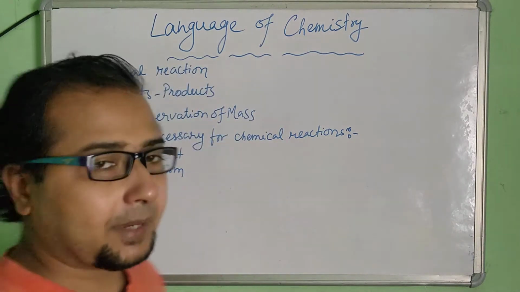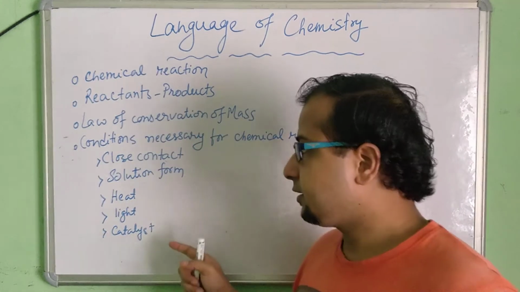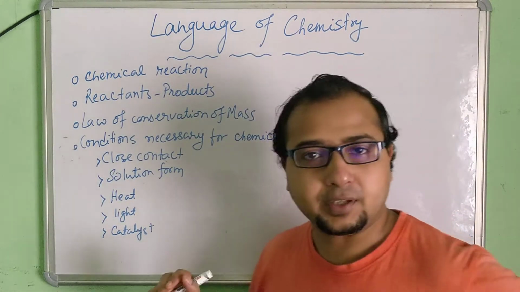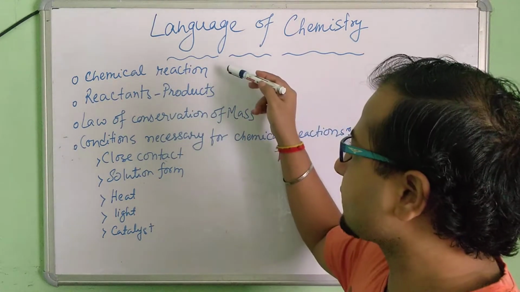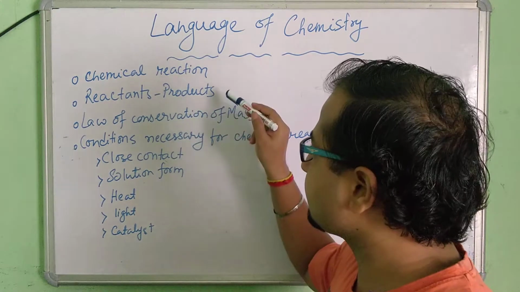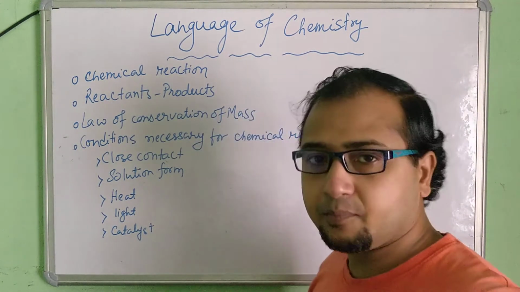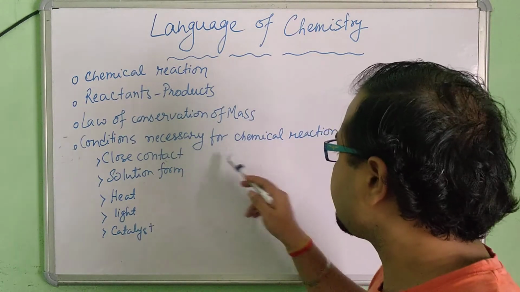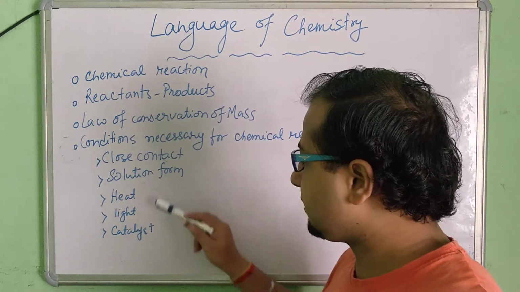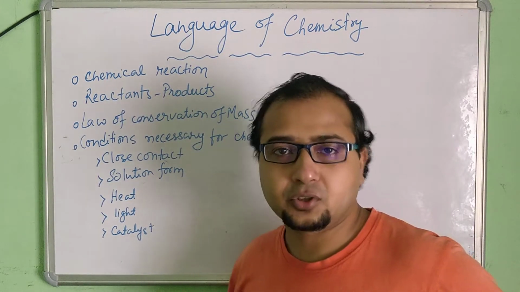So the major points we will discuss in this chapter I have written here, and we will be discussing them one after another. First we will discuss chemical reaction: what is a chemical reaction? Then reactants and products. Then the law of conservation of mass. Then conditions necessary for chemical reactions: close contact, solution form, heat, light and catalyst. These are the points we are going to discuss today.